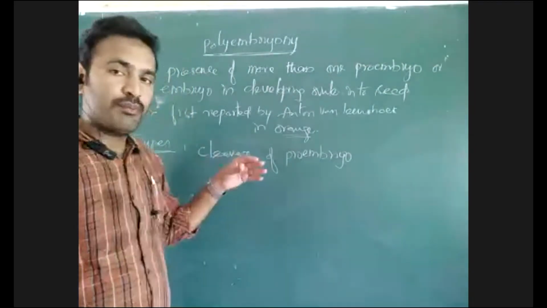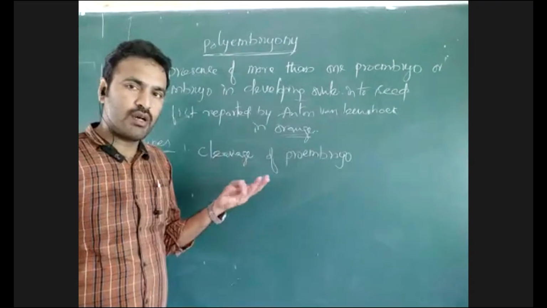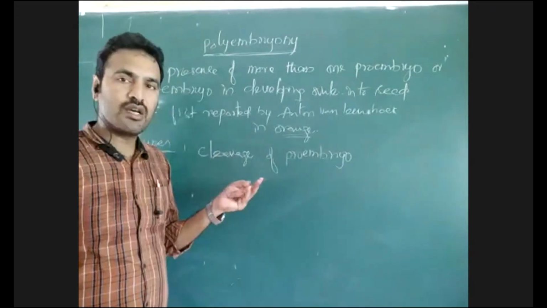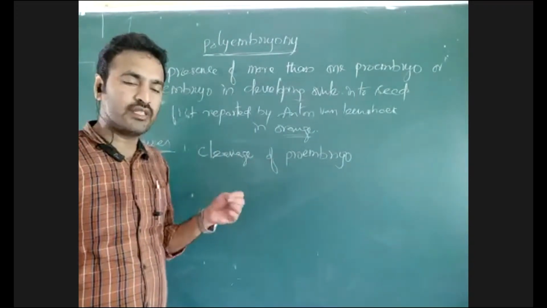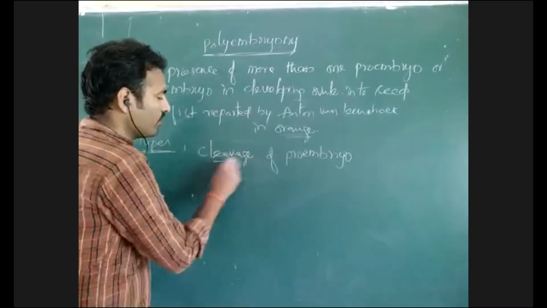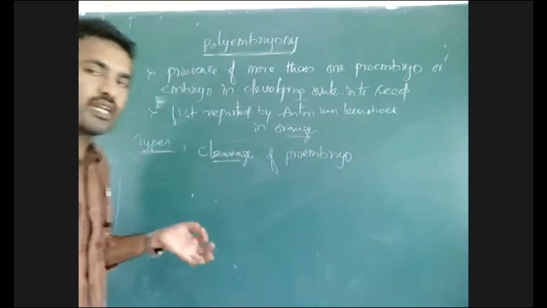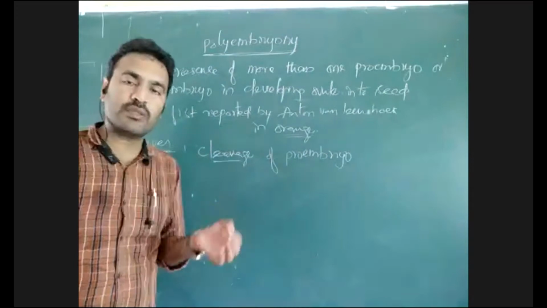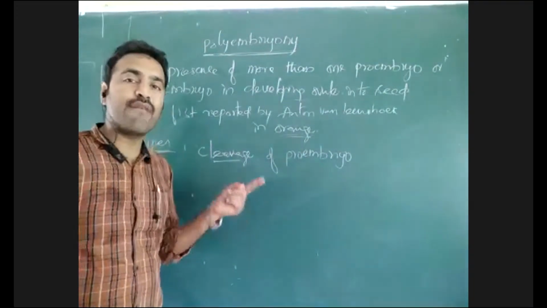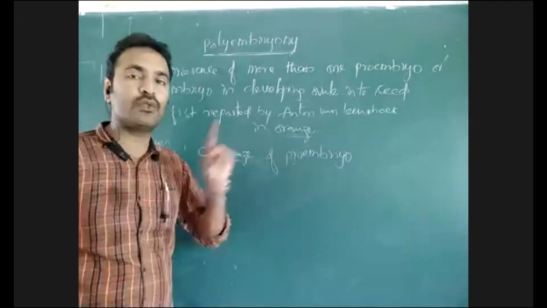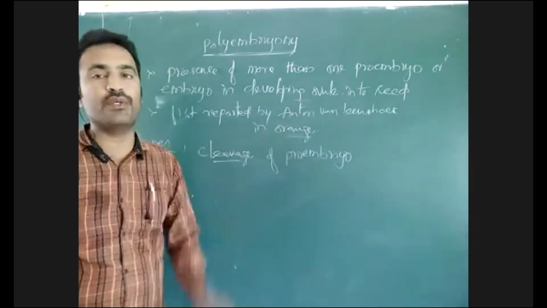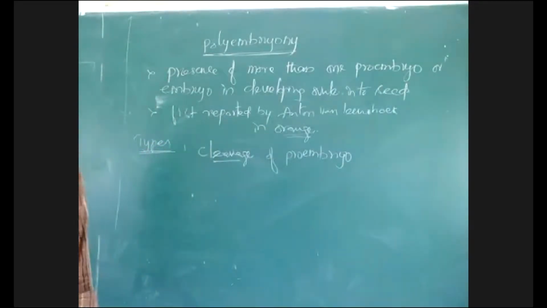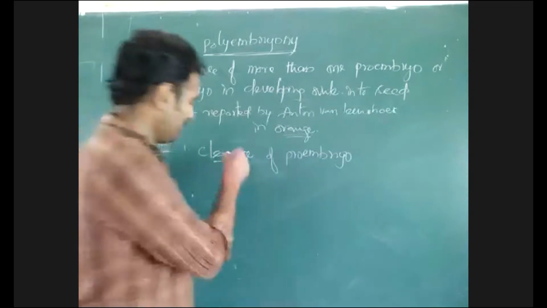If that proembryo, whether it is T-shaped or octant stage or globular or heart-shaped, whatever it is, is cleaved into 2 parts or 3 parts, each and every cleaved part will develop into a proembryo or matured embryo. That is the reason which is called cleavage.